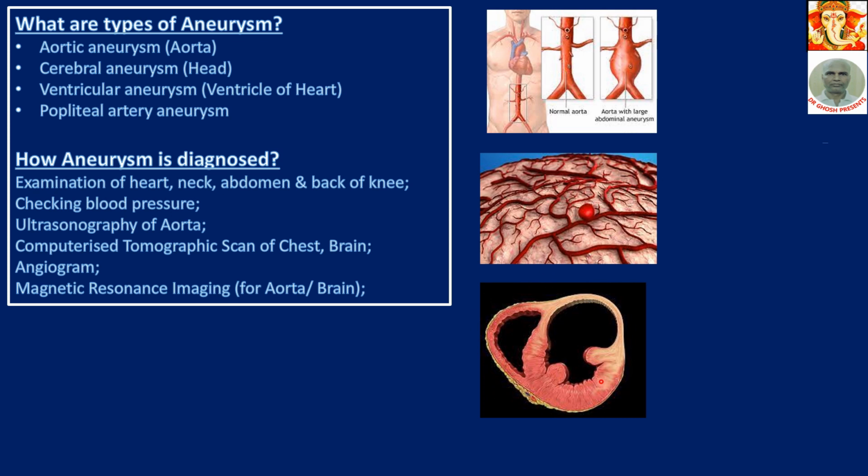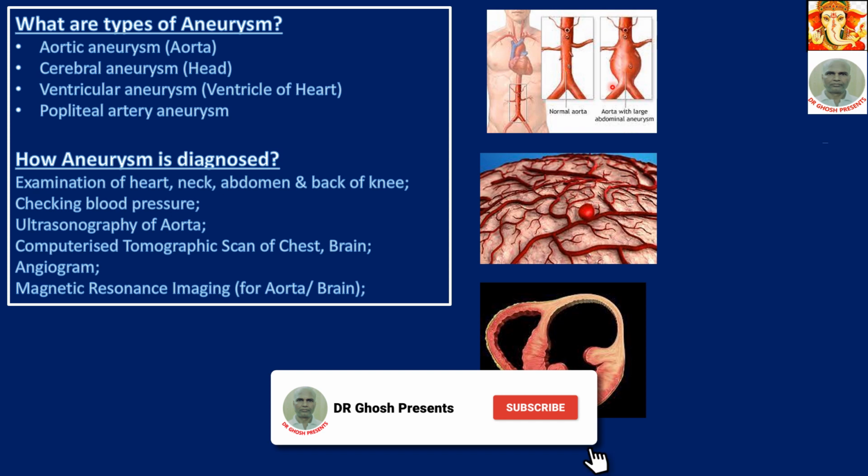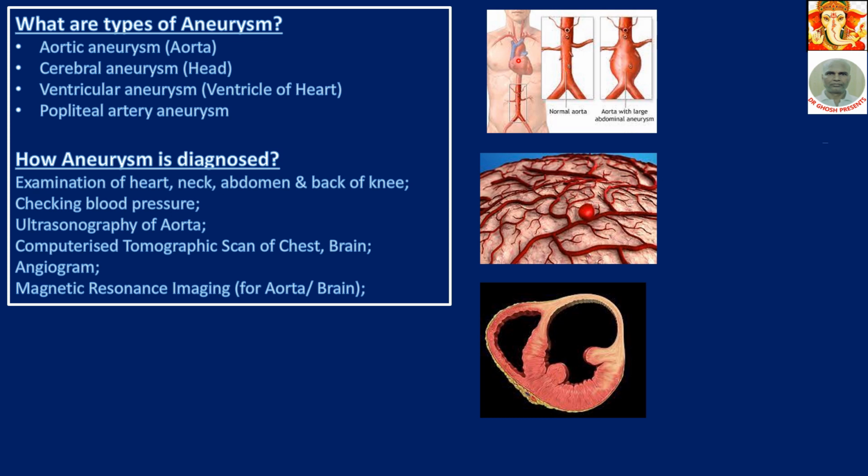You see those things. There is the heart. This is ventricular aneurysm. The ventricle has been enlarged. Here, a single artery is showing a bulging. That is aneurysm also. Here also, aorta with large abdominal aneurysm. This aorta starts from the heart and then goes behind the heart, just in front of our spinal cord. That portion is shown here, and here a big aneurysm is there in the aorta, a large abdominal aneurysm, a huge aneurysm.